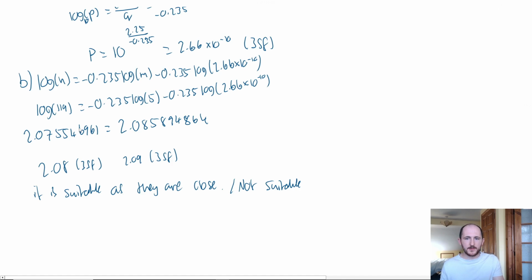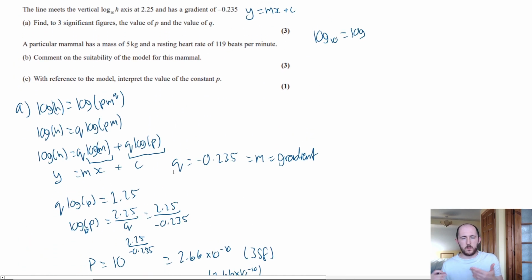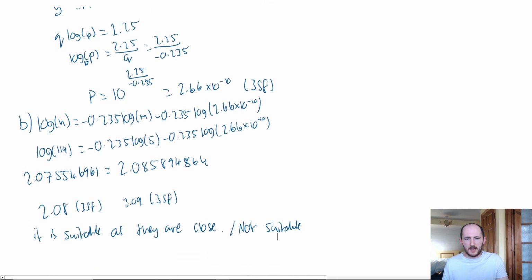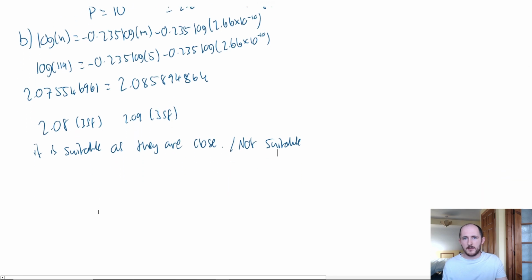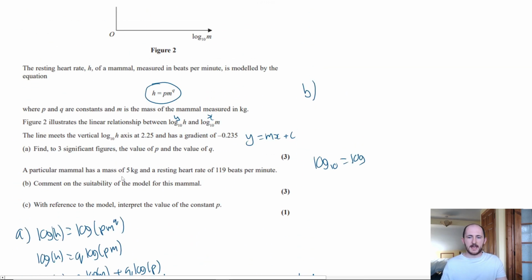You need to have something here that's telling you why. Why does that make sense? Why is that the case? If you have that, you get the mark. Period. Done. But you can't, unfortunately, just go through the exam paper and guess suitable, not suitable, suitable, not suitable, and get a free mark for nothing. You have to put something down. Unfortunately.